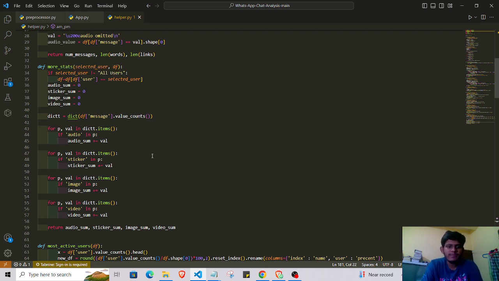I show the total number of media shared. Since we mainly export the chat without media, if a shared item is a media file, it shows as media omitted. I also show the total links using the URL extract library. I also show the most busy user in the group chat. I show a bar graph as well as the percentage of messages using the value counts function.